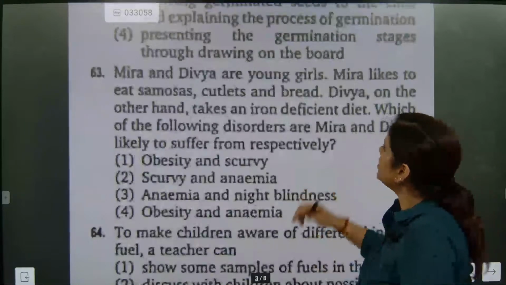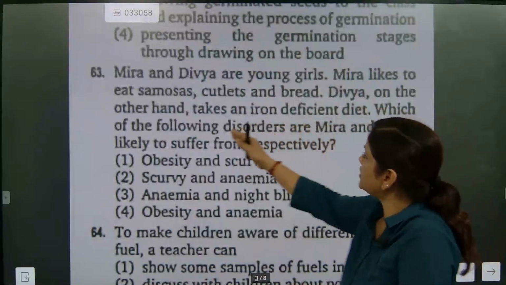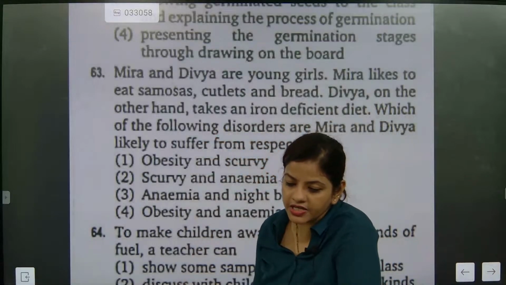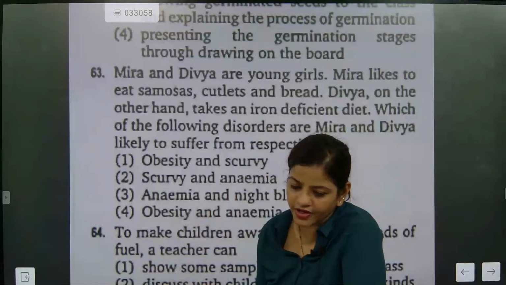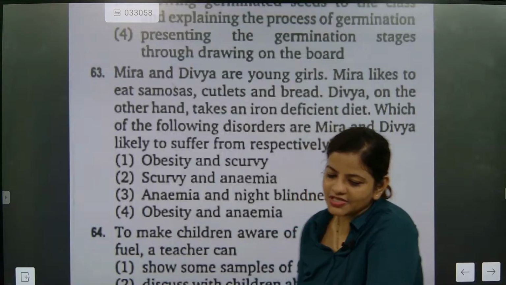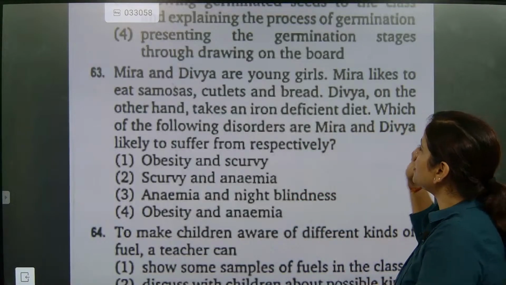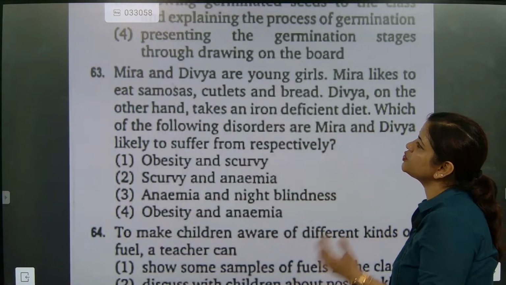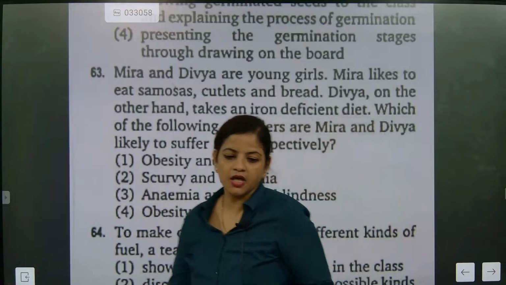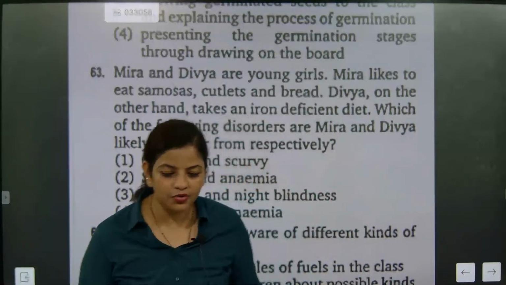Now Meera and Divya are young girls. Meera likes to eat samosa, cutlets and bread. Okay, Meera is one girl. So Meera and Divya are young girls. Meera likes to eat samosa, cutlets and bread. So Meera is liking to eat.